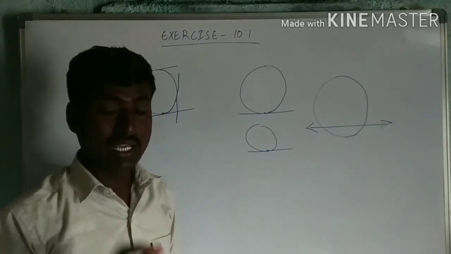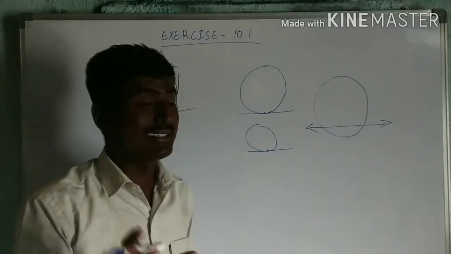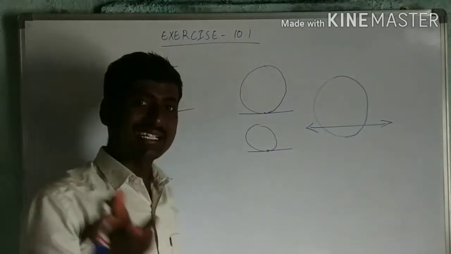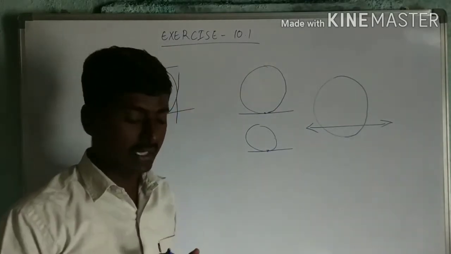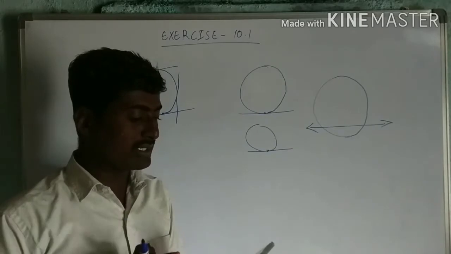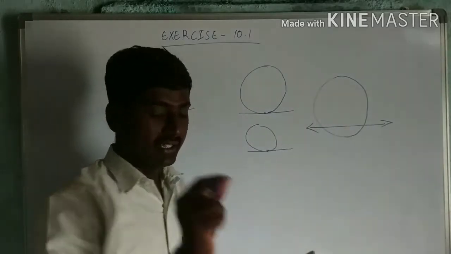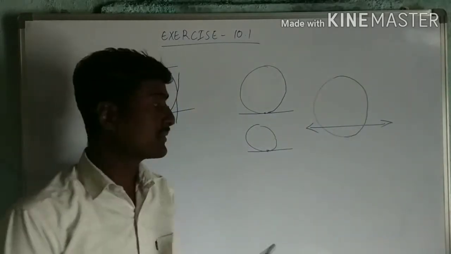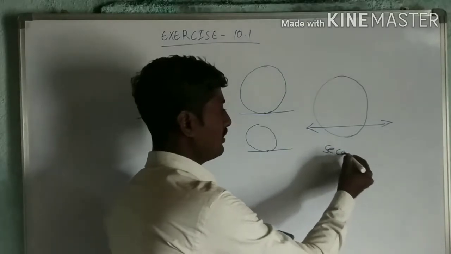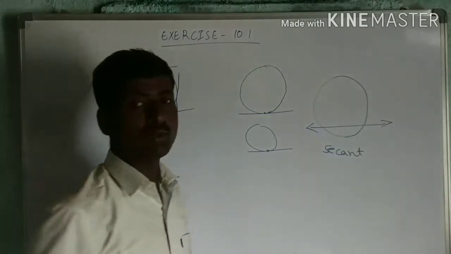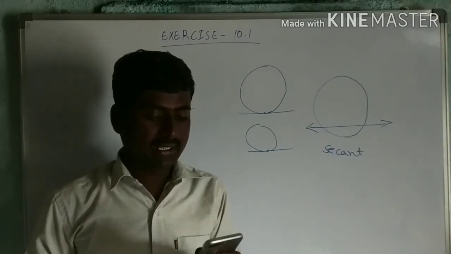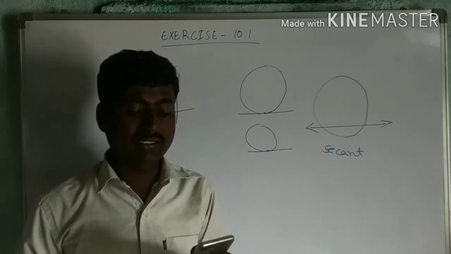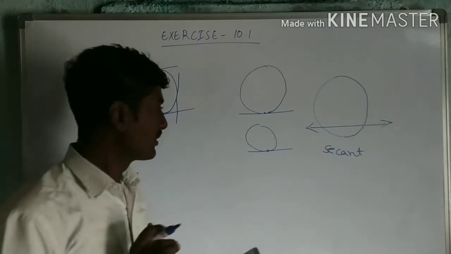They have not mentioned a line segment, they said a line. If they said a line segment, it would be a chord. So the answer for the second one is secant. In the blank space you can write secant.